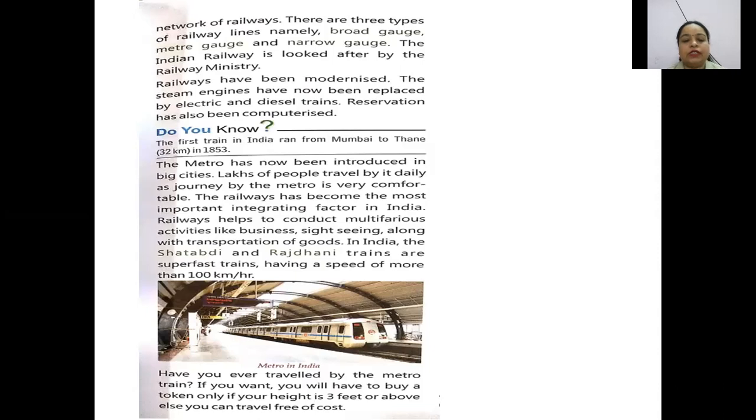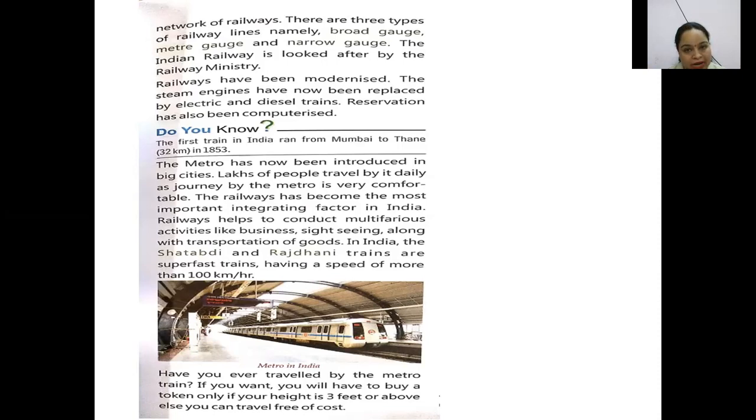The Indian Railways is looked after by the railway minister. The entire ministry is there, because railway is such a big department that it has a separate ministry. This ministry is called the railway ministry, which looks after the maintenance, the construction, the making of new railway wagons, etc. All of this is done under the railway ministry. So the railway ministry looks after the entire railway department.